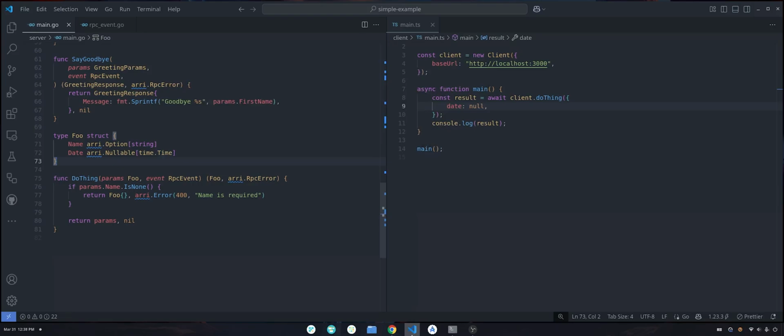So, maybe this is controversial. Some of you might be thinking this is looking kind of similar to Rust, but I thought that this looked like the best way to approach that kind of problem. So that's some of our type helpers. In a future video, I'll probably go into more detail of what this looks like in practice. But essentially, this is what Arri gives you, a seamless RPC type system going back and forth between the server and the client.